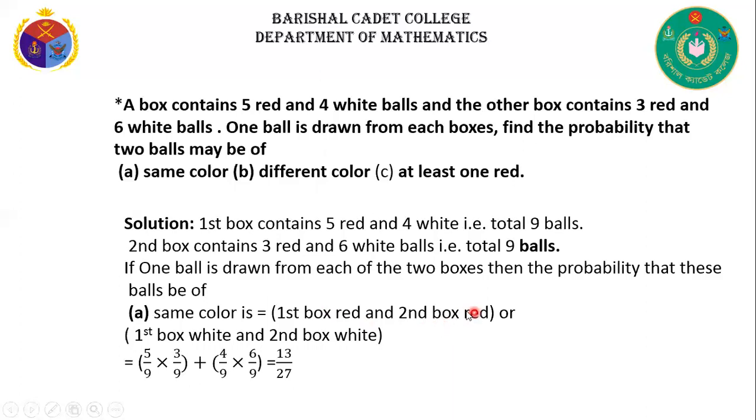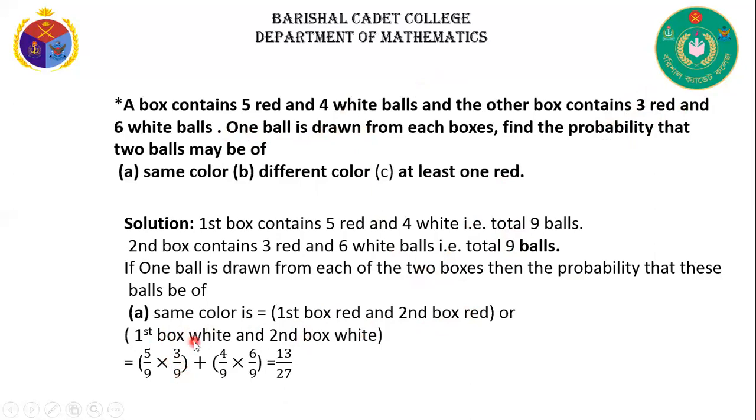And the second box is red. Here the second box has 3 red balls. That's why we can write the probability 3 by 9, because the total number of balls is 9 and the red balls are 3.